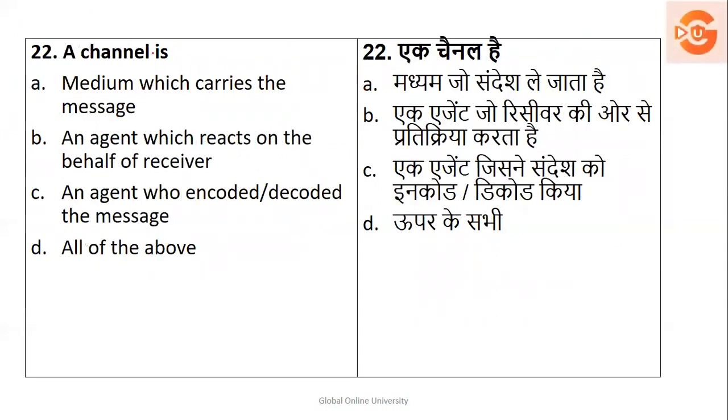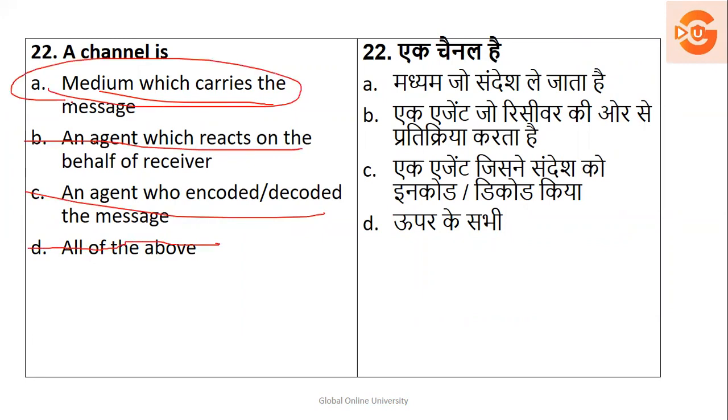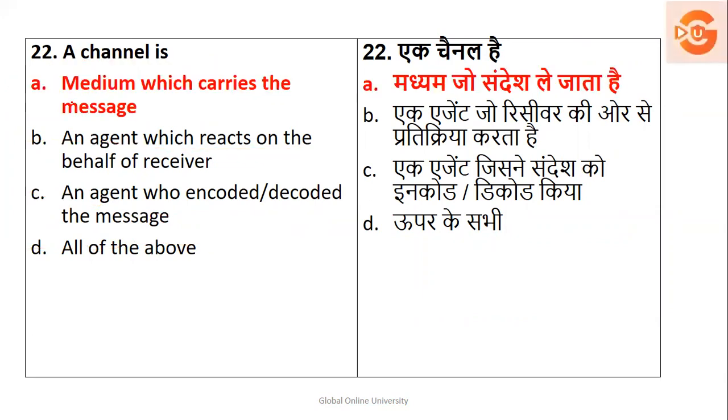Next, a channel is what? A medium which carries the message, or an agent who encodes or decodes, all of this. So we don't have this because there is nothing called an agent. It is just represented as the medium which carries the message. So the right answer is option A.